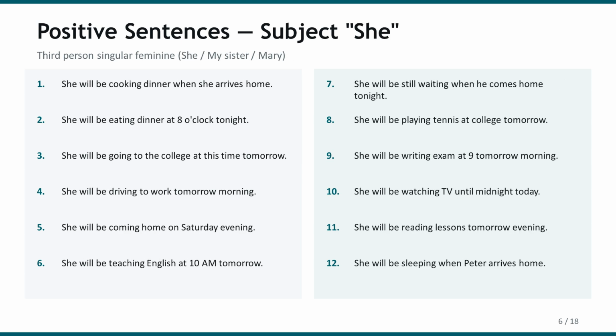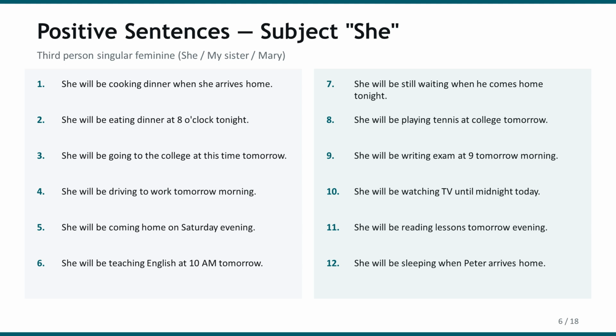Next we have the subject she. You can replace she with names like Mary or phrases like my sister or your sister. She will be cooking dinner when she arrives home. She will be eating dinner at 8 o'clock tonight. She will be going to the college at this time tomorrow. She will be driving to work tomorrow morning. She will be coming home on Saturday evening. She will be teaching English at 10 a.m.